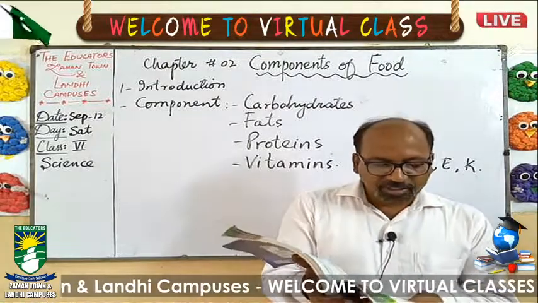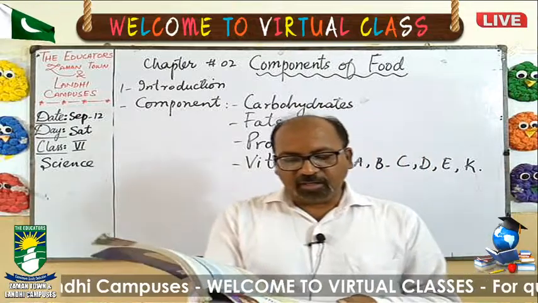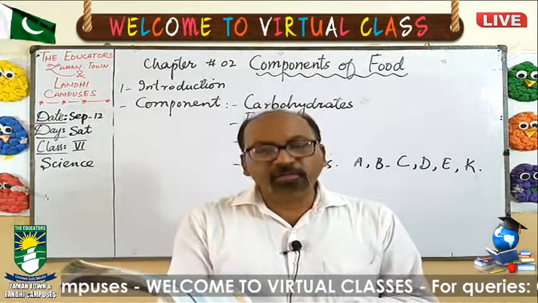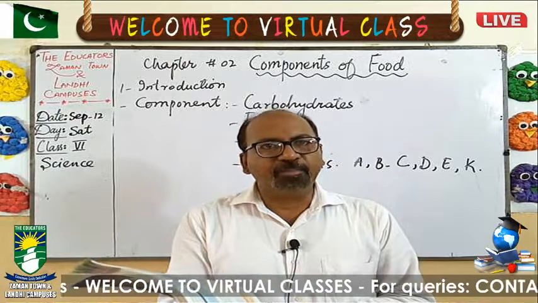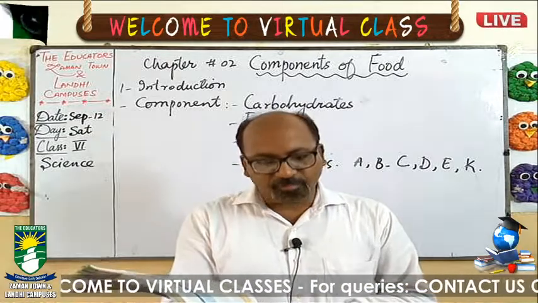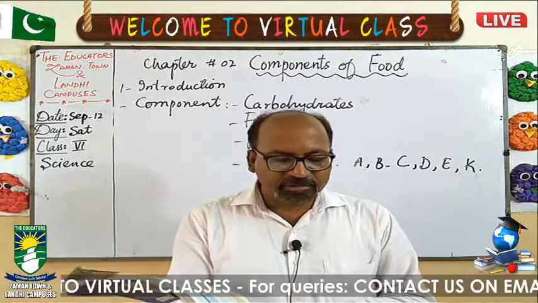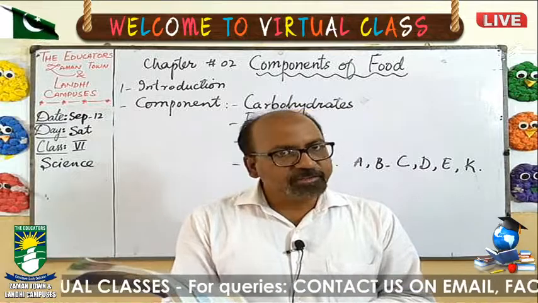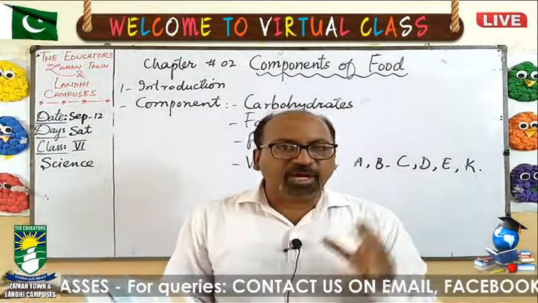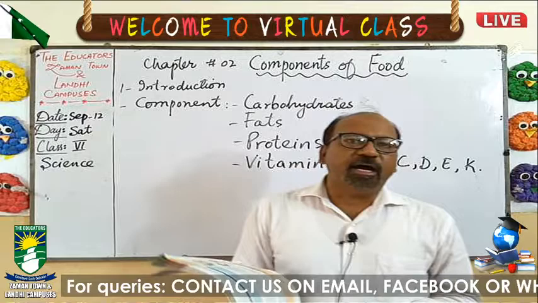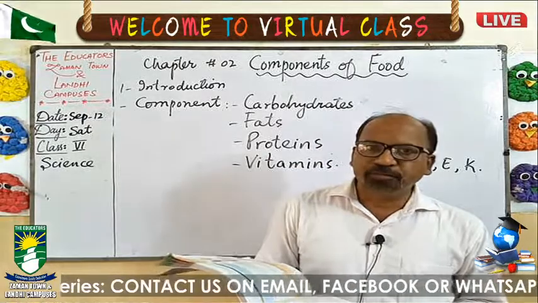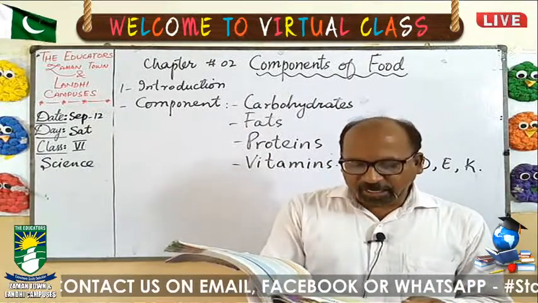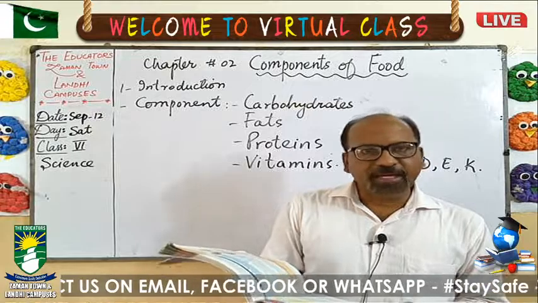Starch is found in wheat, maize, millets, and potatoes. So these starches and sugars are called carbohydrates. As we eat loaf or naan or any type of bread, they are made of wheat and have starch. Got it? So, what are carbohydrates? Carbohydrates are energy giving foods and they have sugar and starch.